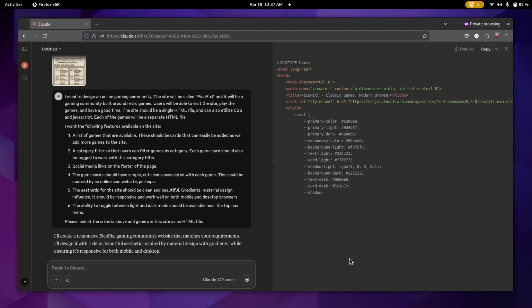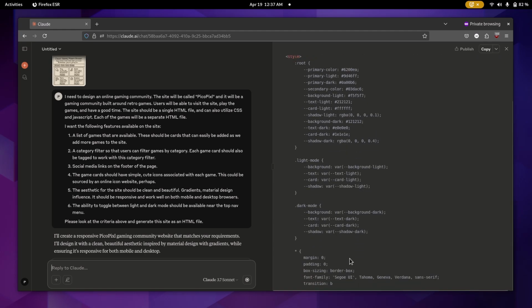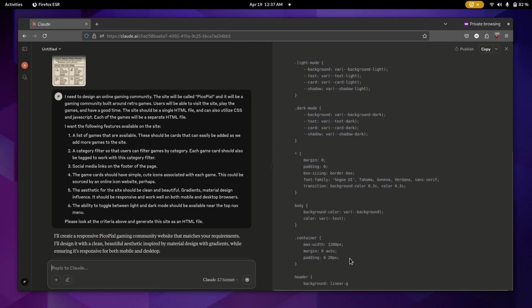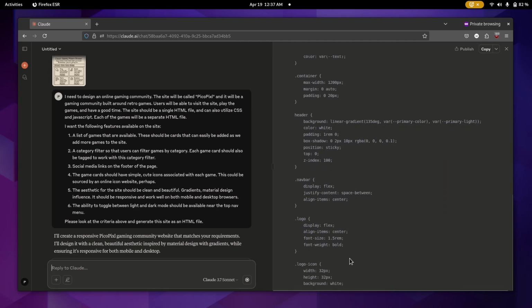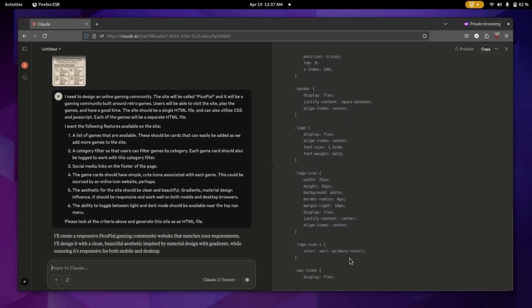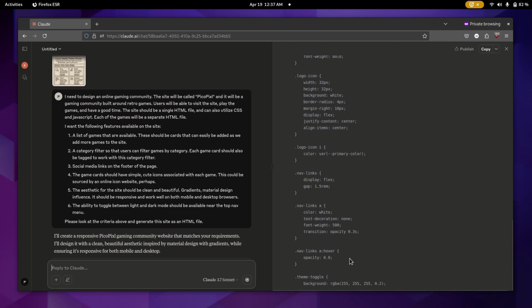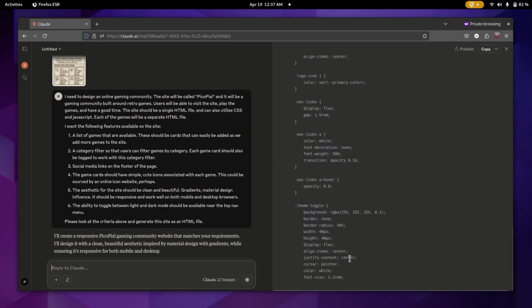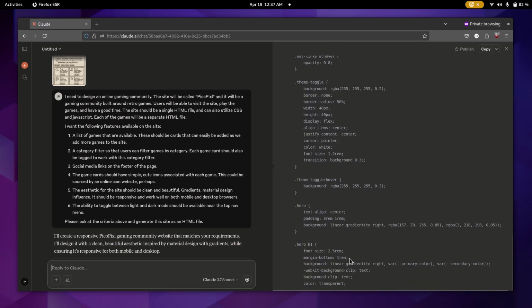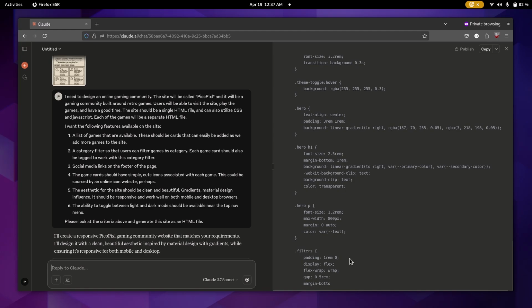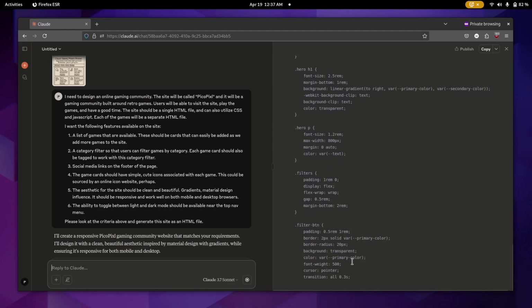Okay, and here it's going through and generating everything. It started with the header data for the site. It's going through and building the CSS. This is pretty typical. You get to watch it live, go through everything. Usually does a pretty good job keeping things logically ordered. So you end up with the CSS information, HTML after that. If there's any scripting, it usually comes last. And then hopefully at the end of this, it'll bring up a preview of what the website looks like so we can take a look.